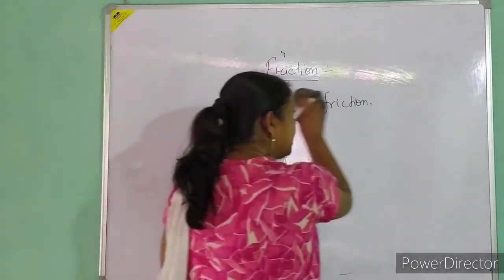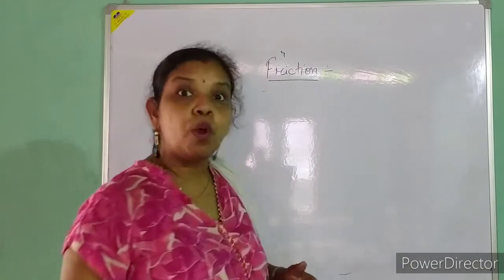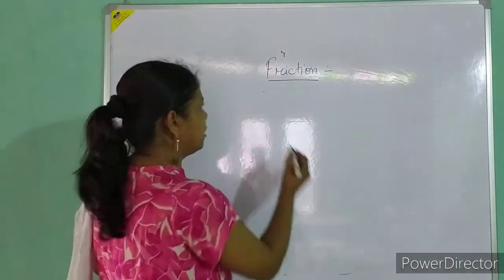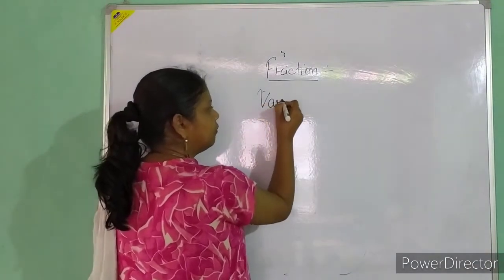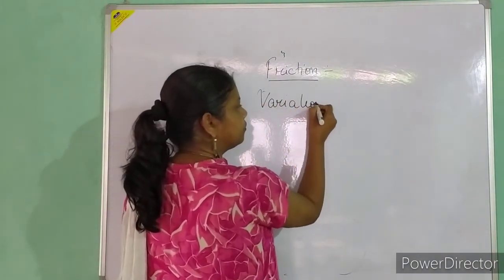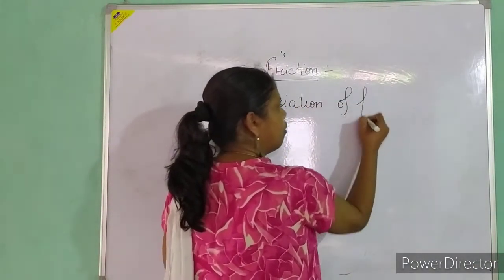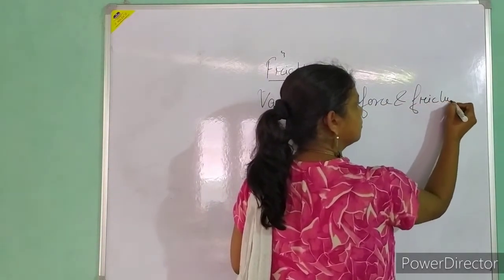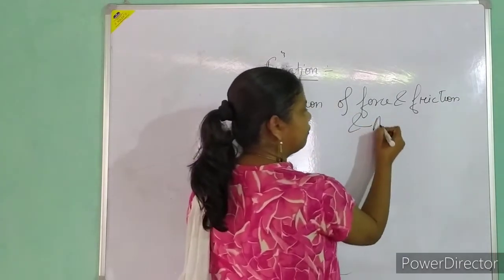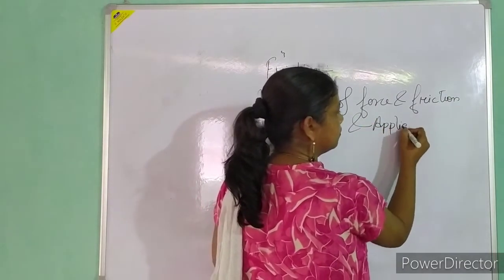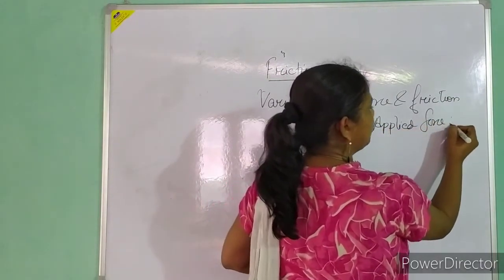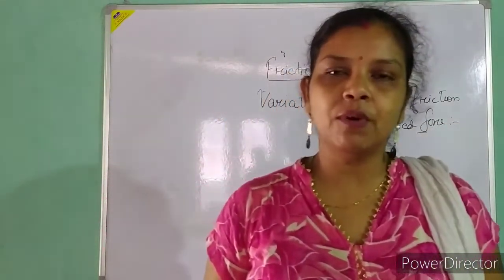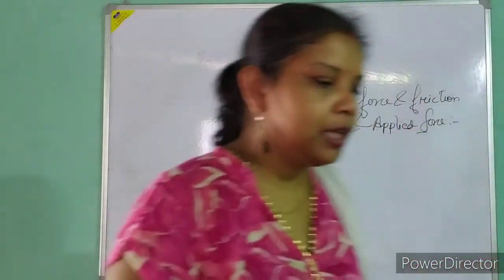Now if I say that I am going to plot a graph, then I will plot a graph for variation of force of friction and applied force. So I am going to plot a graph for, if I vary the applied force, what will happen to the frictional force?